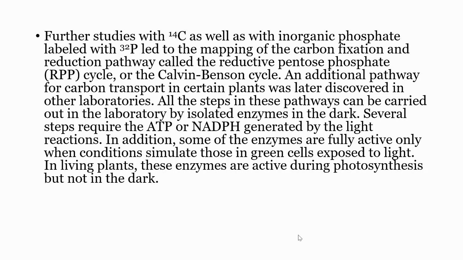Further studies with carbon-14, as well as with inorganic phosphate labeled with 32P, led to the mapping of the carbon fixation and reduction pathway called the reductive pentose phosphate (RPP) cycle or the Calvin-Benson cycle.